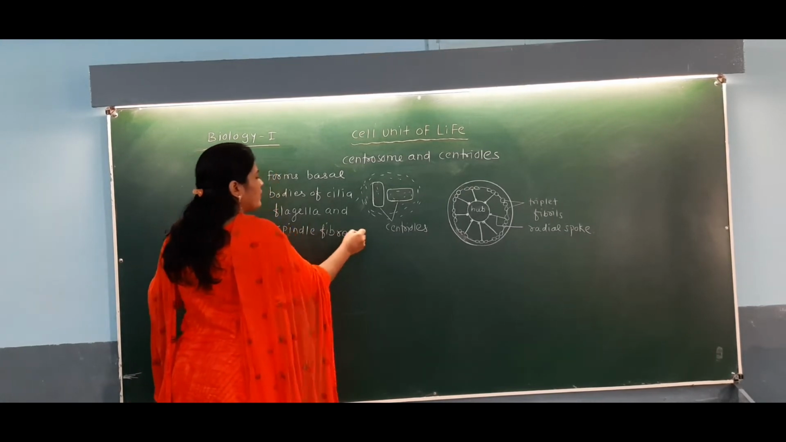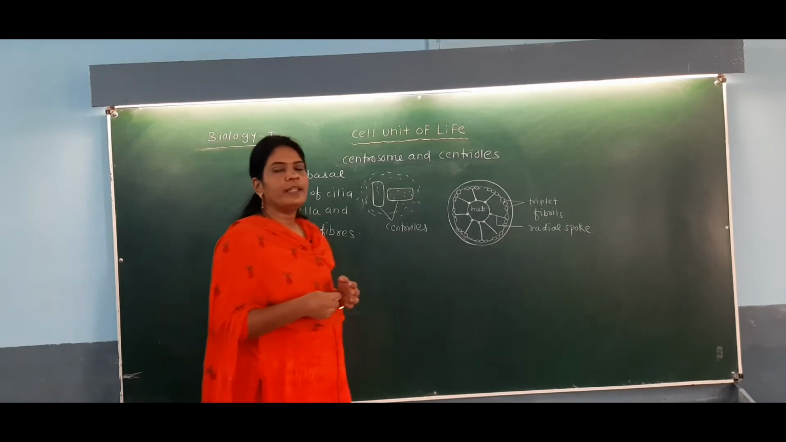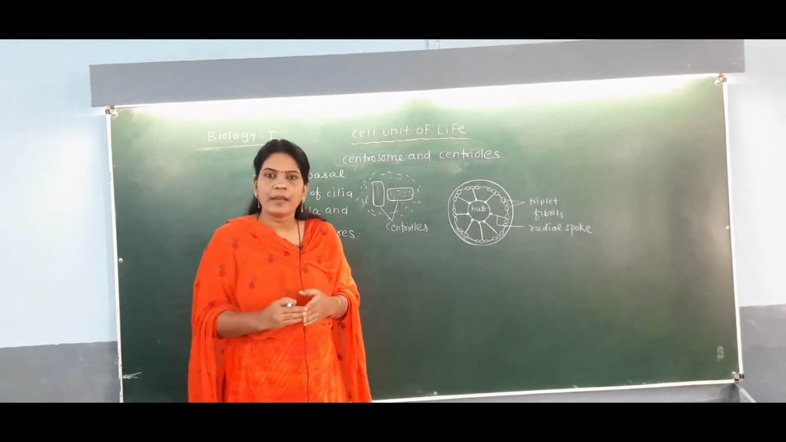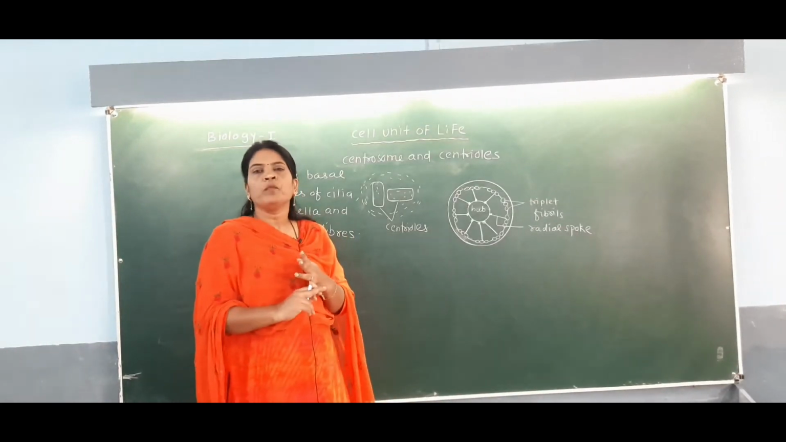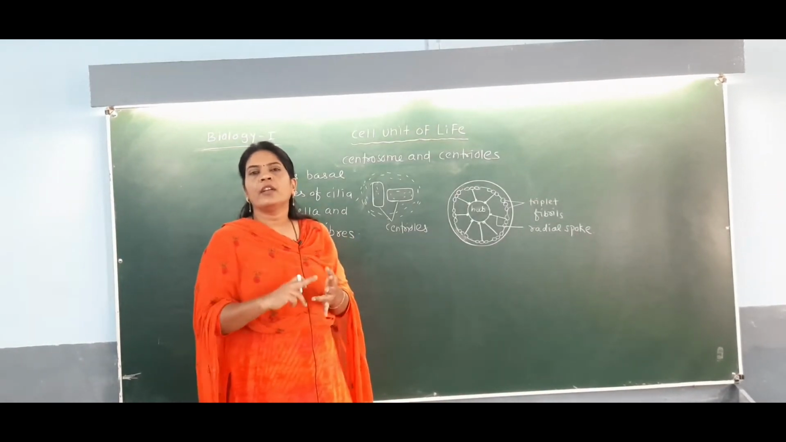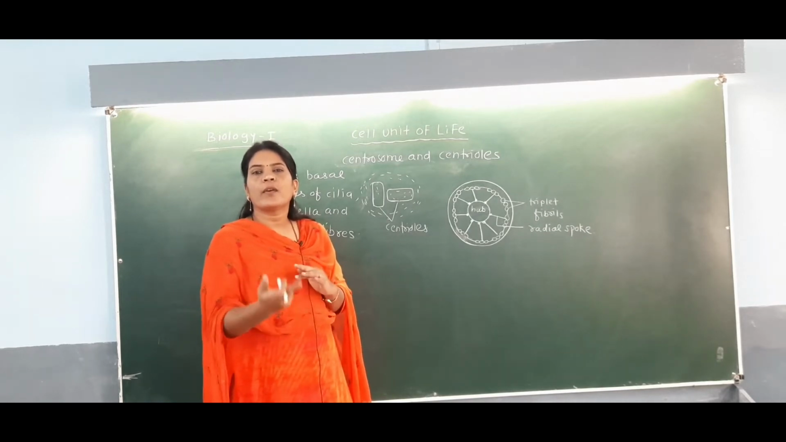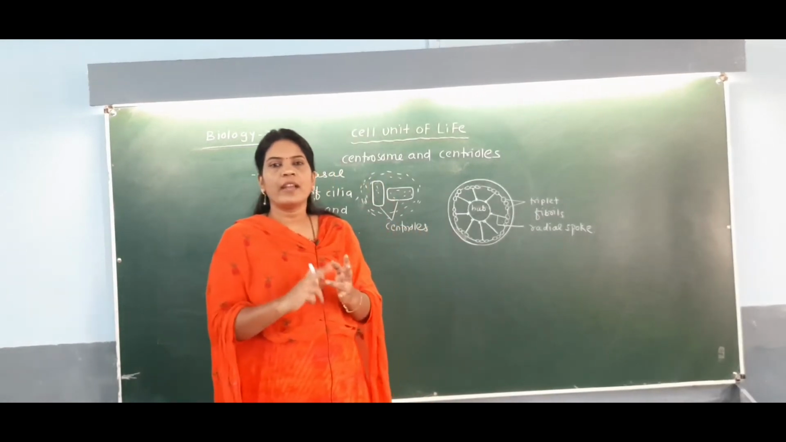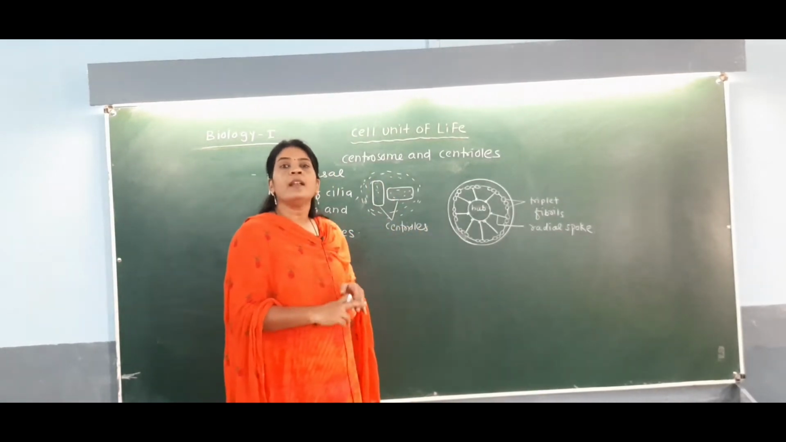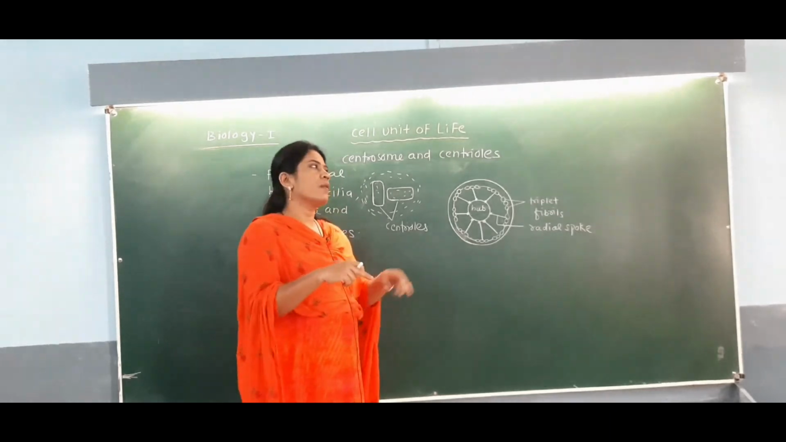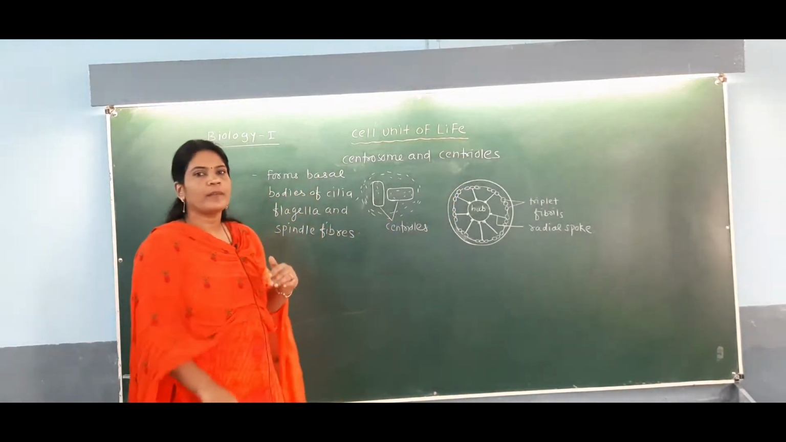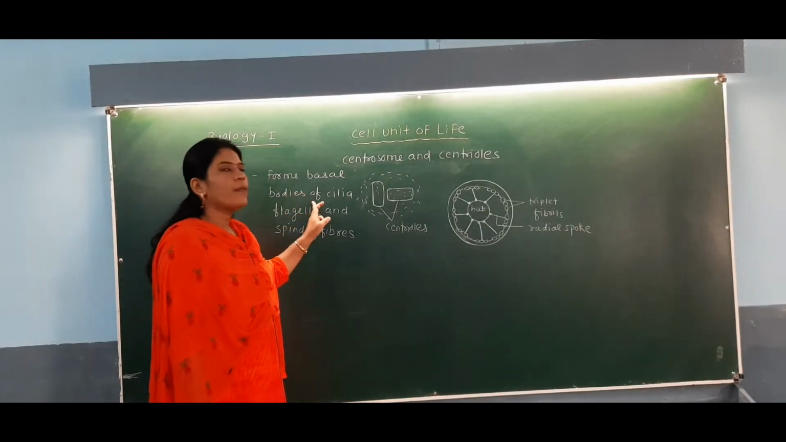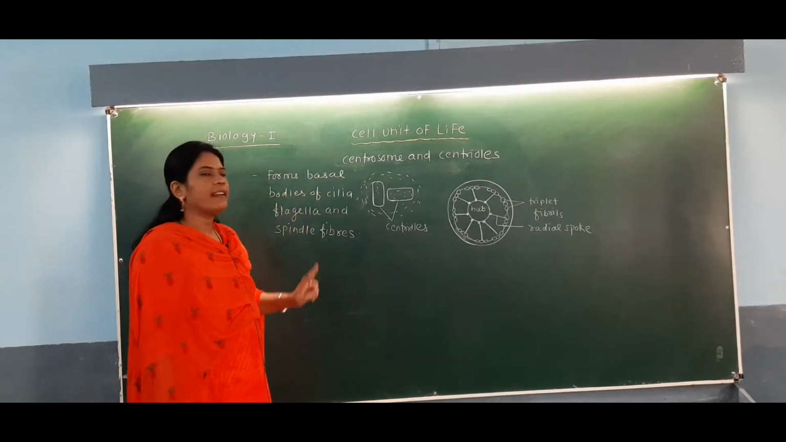I have just told you the meaning of basal bodies. Basal bodies are structures present on the cell membrane, and from the basal body there will be formation of cilia, flagella and spindle fiber. But these basal bodies are formed from the centriole. So the function of the centriole is that it forms the basal bodies of cilia, flagella and spindle fiber.